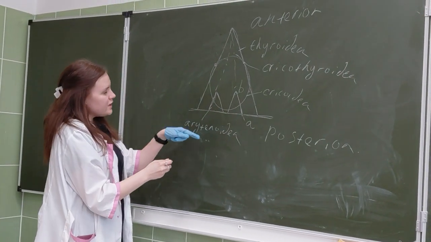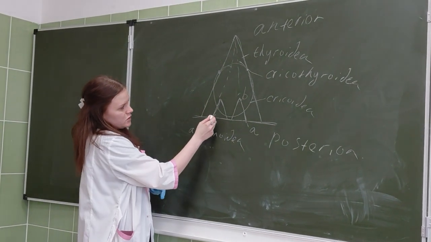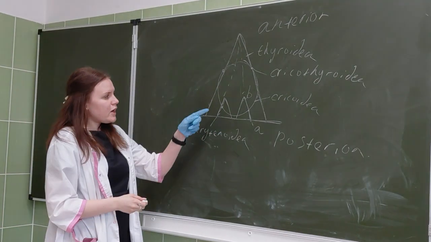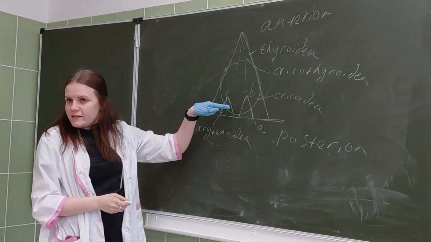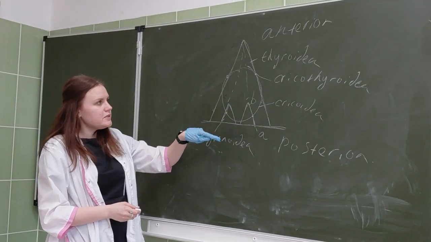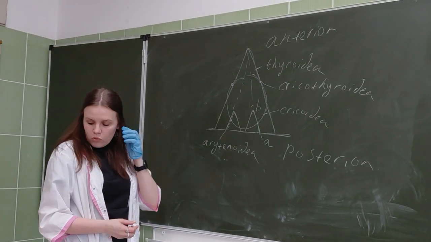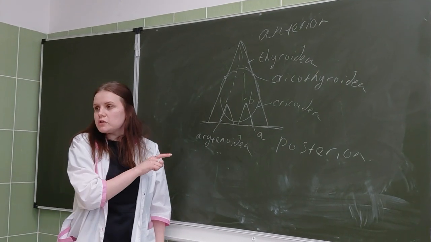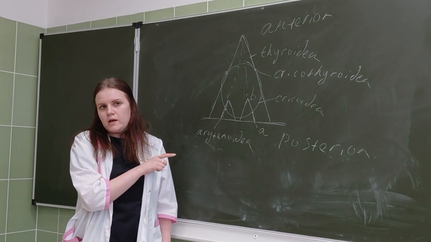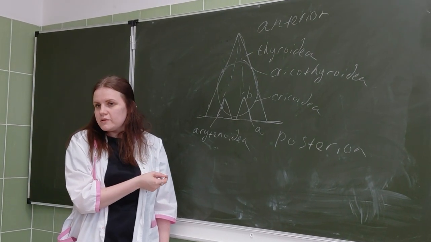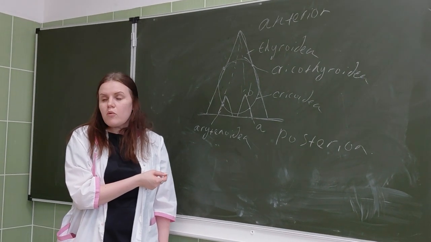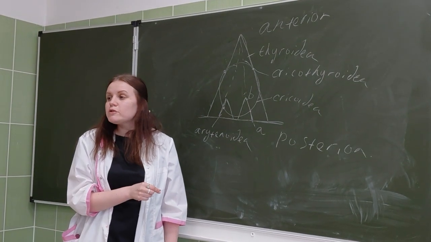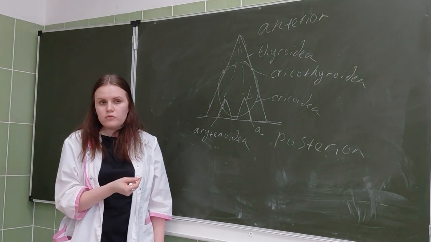And the second is located between this and this: articulatio cricoarytenoidea. So we have two joints. Firstly, you should know what function the larynx has: it passes the air and produces the voice. So maybe you have heard we have a vocal ligament, ligamentum vocale.